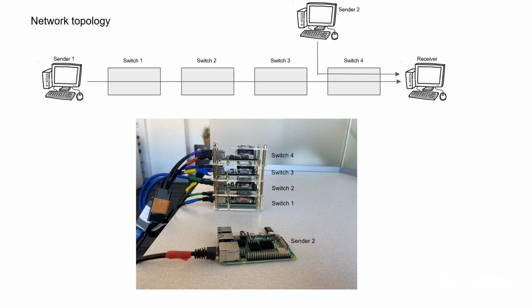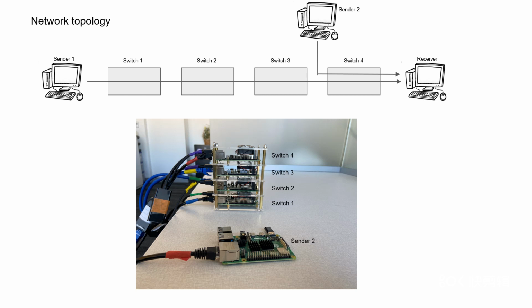In this experiment, we use a 4-node tandem network topology which is shown in the figure. The network topology can be modified easily by changing the connection between switches and the number of switches. In the photo of the test bed, cables are connected if they have the same color of label. The Ethernet port with the orange label is connected to the receiver and the black cable with the blue label is connected to the sender 1.